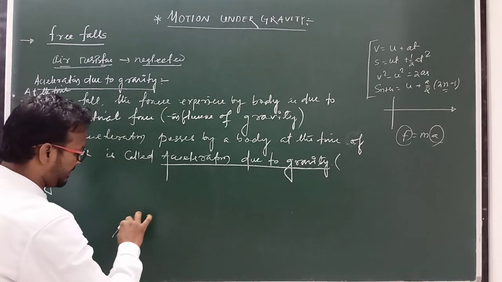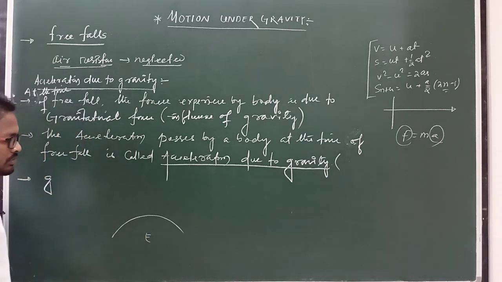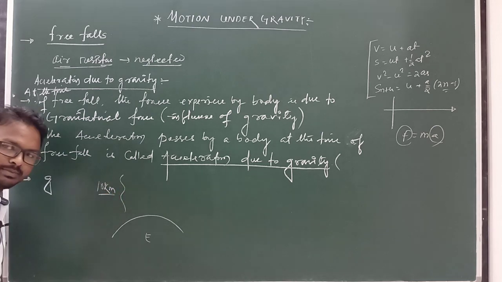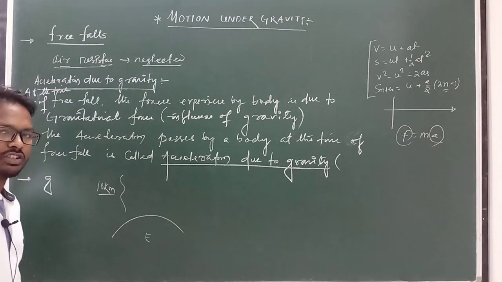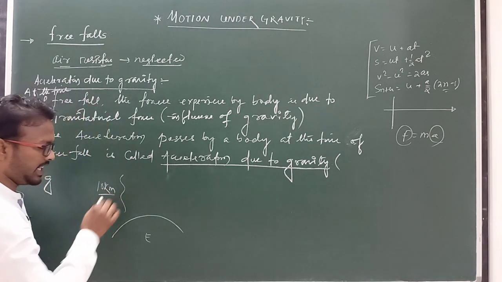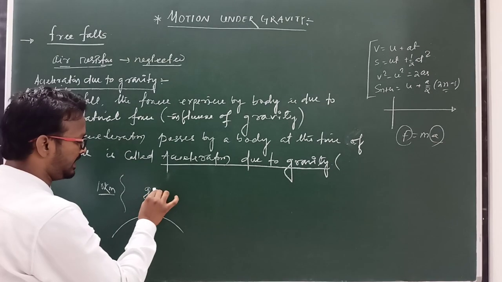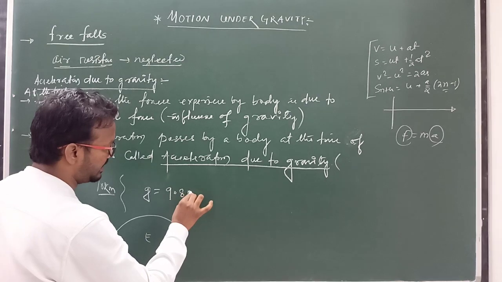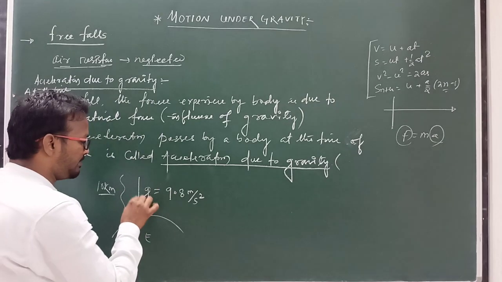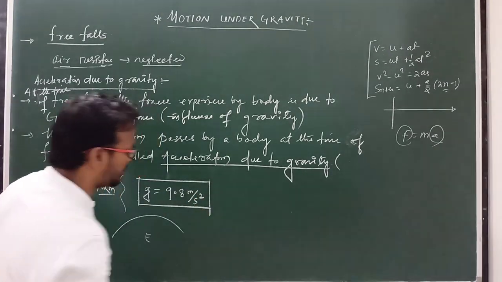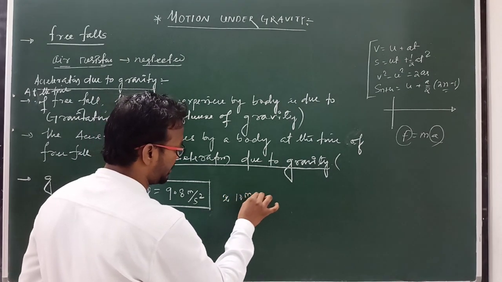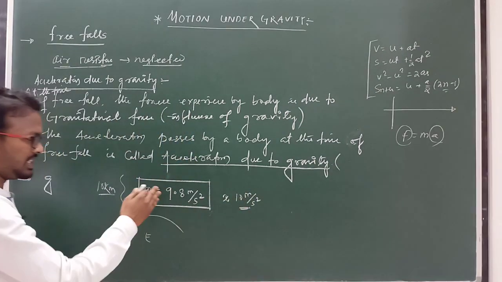Clear? And this is the surface of earth, and this holds up to about 10 kilometer height. We will discuss this clearly in your gravitation chapter. The value of g, acceleration due to gravity nearer to the surface of earth up to about 10 kilometer, is constant, and its value is nearly equal to 9.8 meter per second square. Clear? Or for convenience you can take it as 10 meter per second square. This is known as acceleration due to gravity.